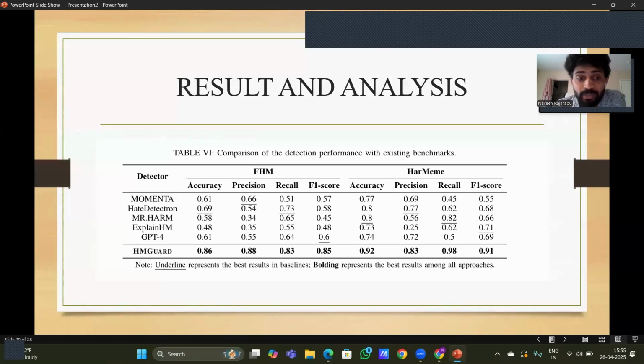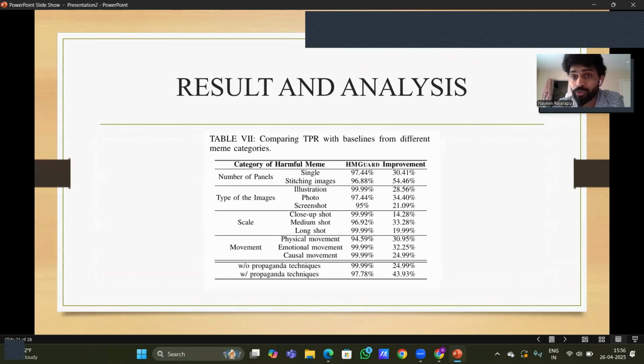In the existing benchmarks, HMGuard performed with 86% accuracy on the FHM dataset and 92% accuracy on the RMIM dataset, which has a 0.91 F1 score. And on the FHM dataset, HMGuard has 85% F1 score. So we can conclude that it outperformed all the existing tools and created new benchmarks in harmful meme detection systems and tools.